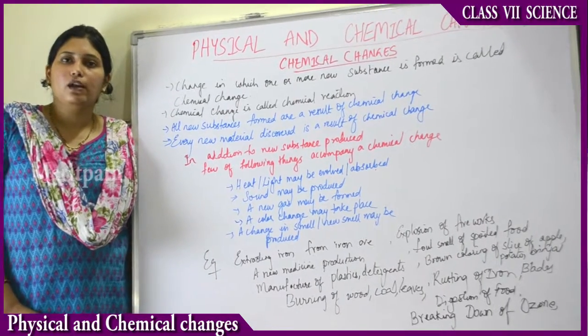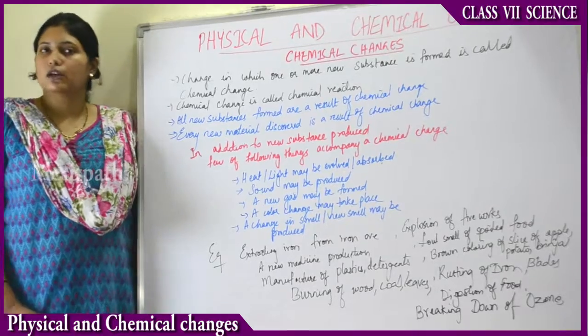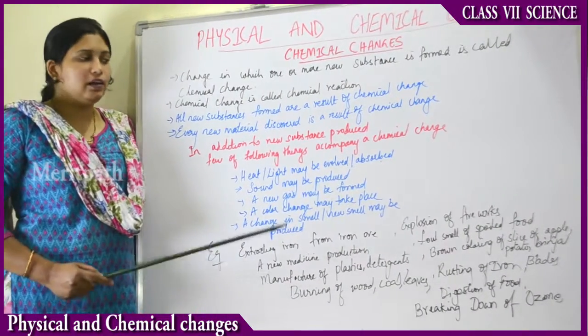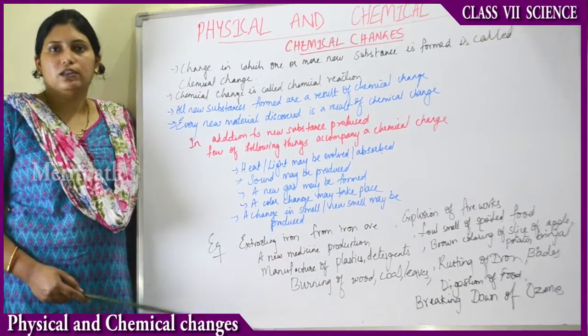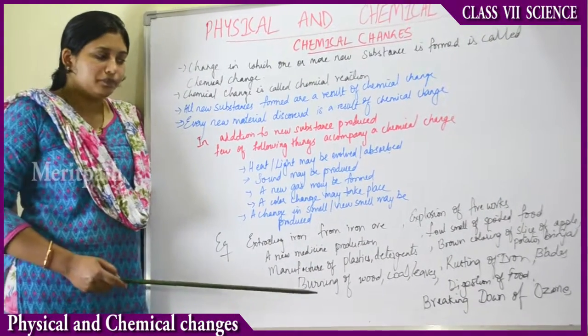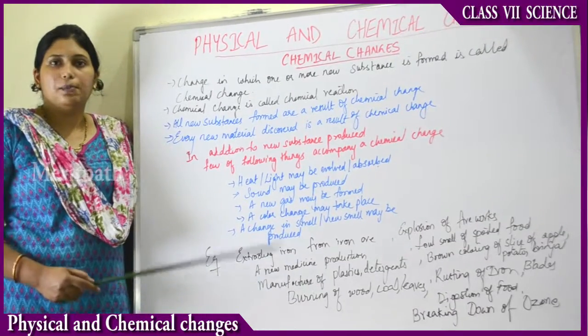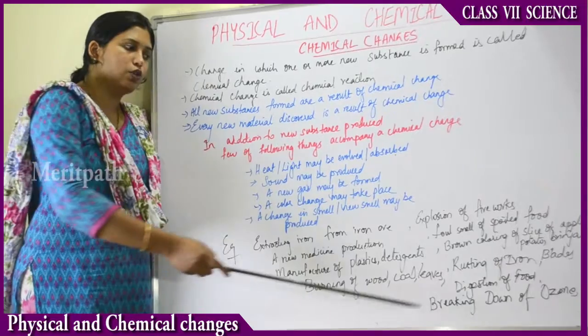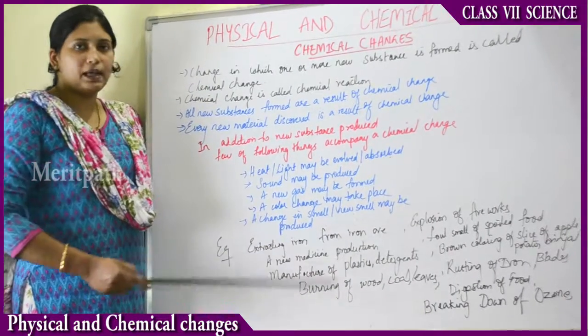So the ultraviolet radiations reaching the surface of the earth from the sun, the ozone layer stops them and converts them into molecules of oxygen. Then only it reaches the earth. So the ozone layer breaks down the harmful UV rays into oxygen molecules. That process is also known as an ozone chemical change.